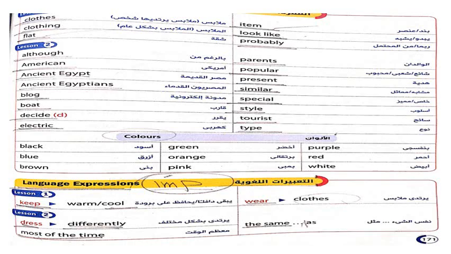Go to the other page. Here, some important words. Clothes is the things that you are wearing, but clothing is in general. Flat, item, look like, probably means maybe. Although, American, ancient Egypt, ancient Egyptians, blog here, the things that you are sending on Facebook.